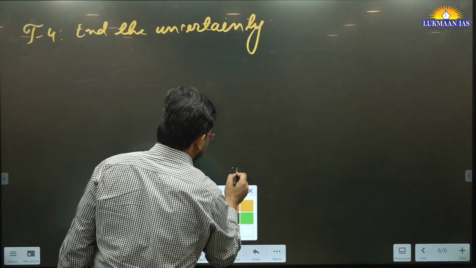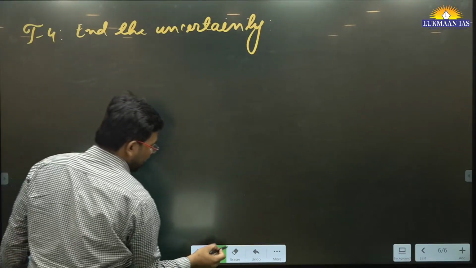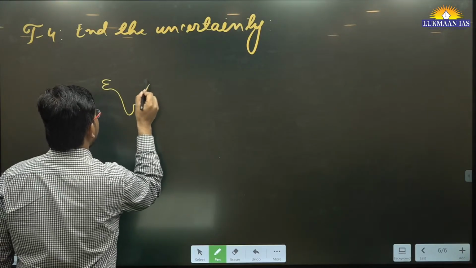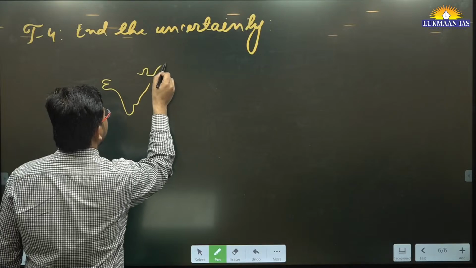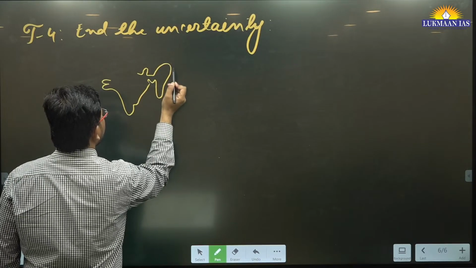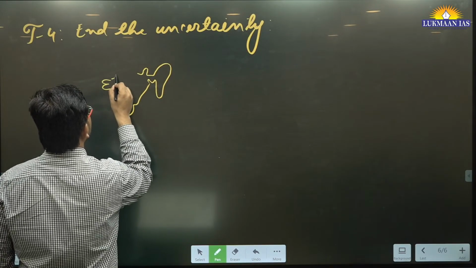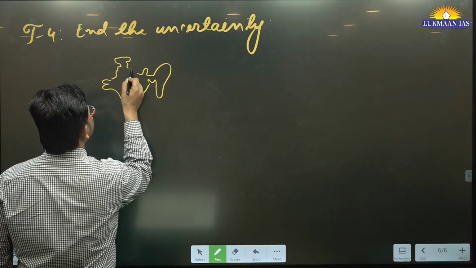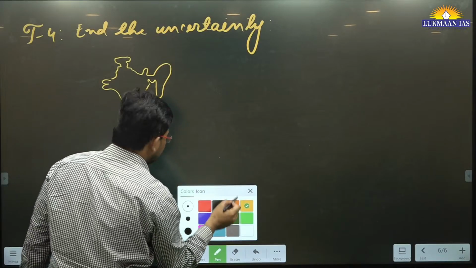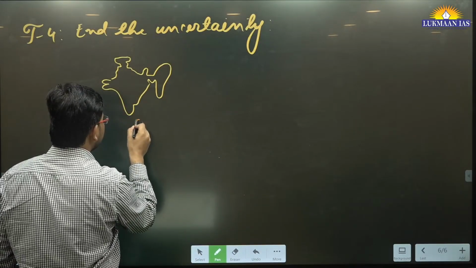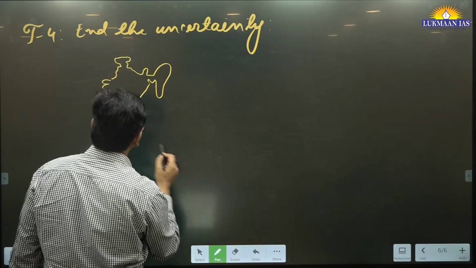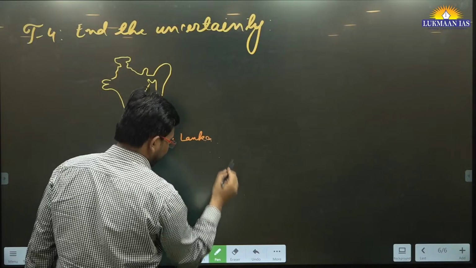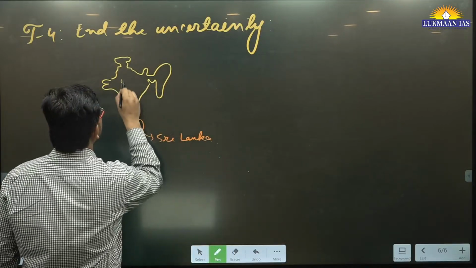Now to understand this article, we need to understand a map. Let me quickly draw the map of India. This is the map of India, and this is where another country is located. The name of this country is Sri Lanka, and here we have India.